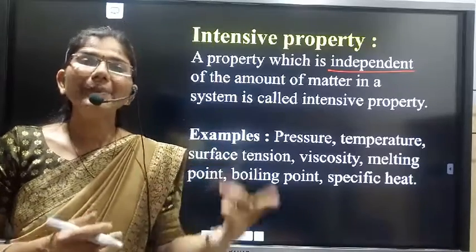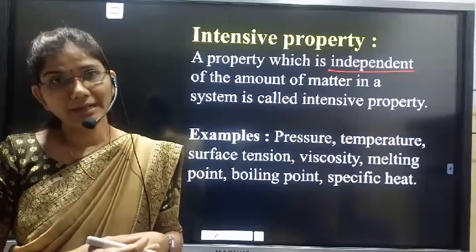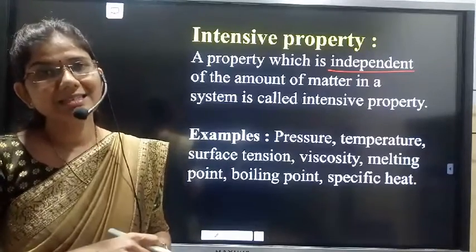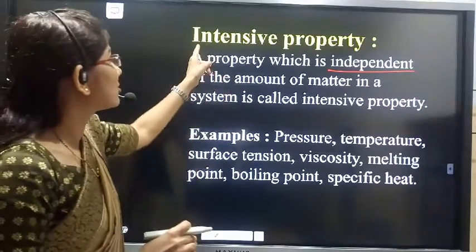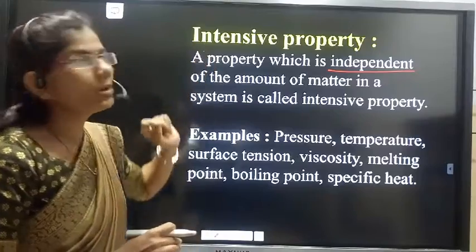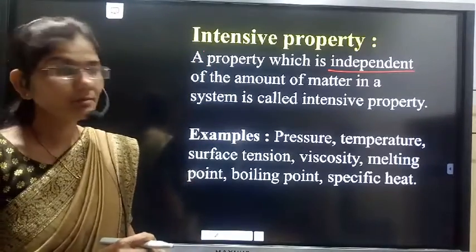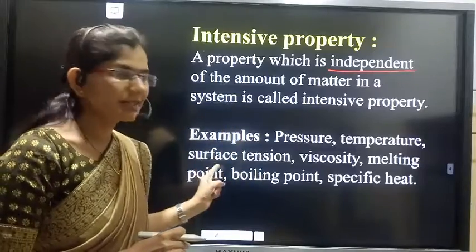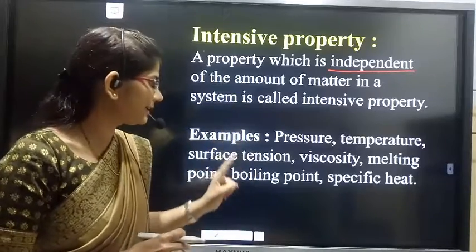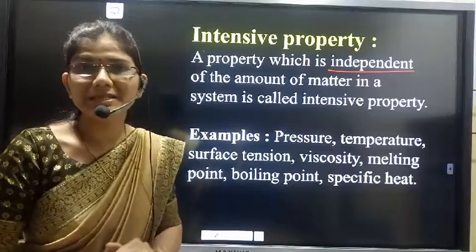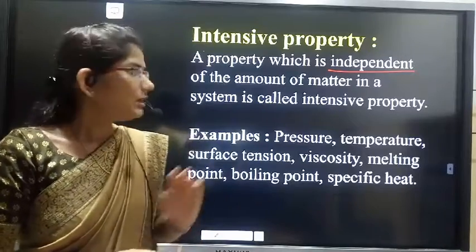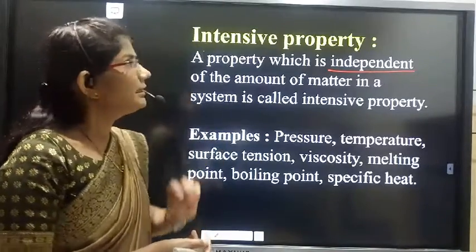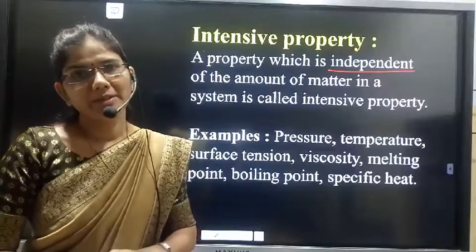It is independent of the amount of matter present in that system, and that property is called an intensive property. For example, pressure, temperature, surface tension, viscosity, melting point, boiling point, specific heat. So these are the examples of an intensive property.